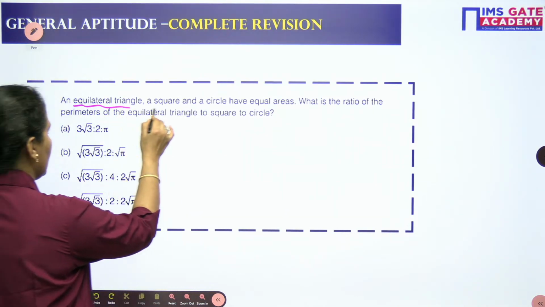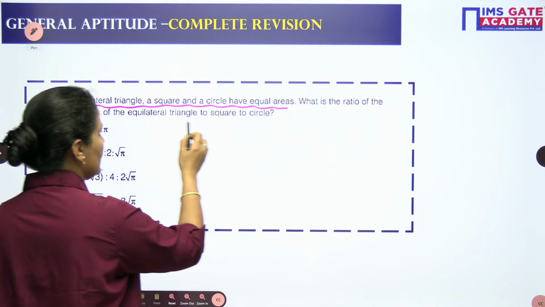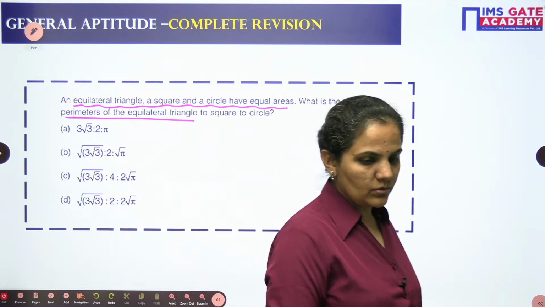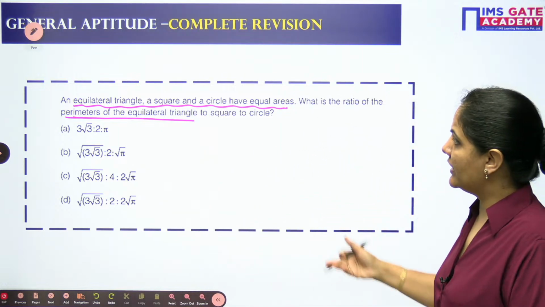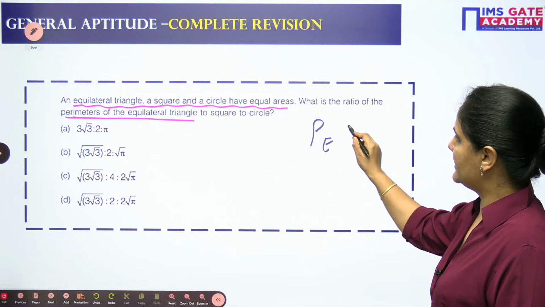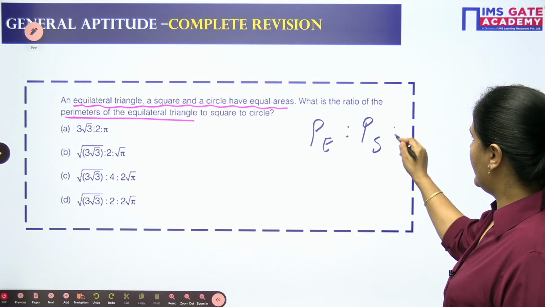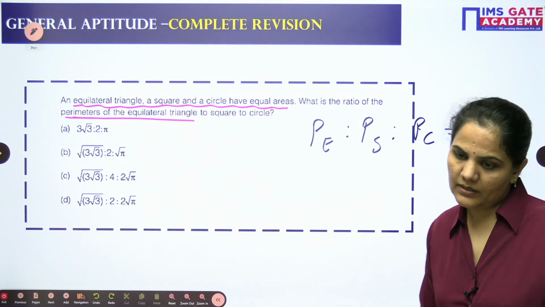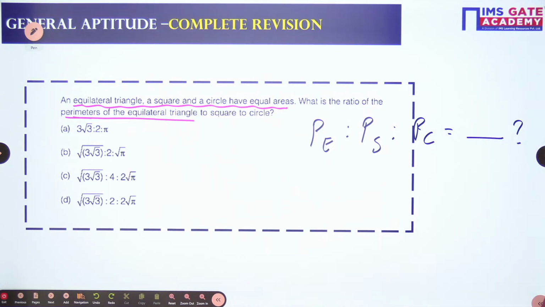So an equilateral triangle, a square and a circle have equal areas. What is the ratio of the perimeters of the equilateral triangle to square to circle? So we need to find out the ratio of perimeter of equilateral triangle, perimeter of square and perimeter of circle. This ratio we need to find out.